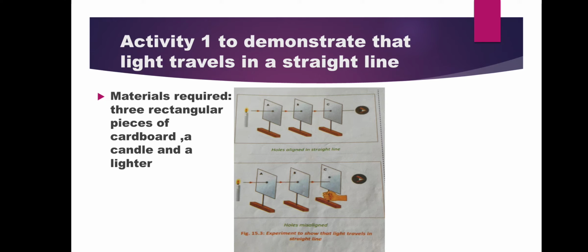But if we disalign one, here you can see the cardboard we have disaligned it, and then we are not able to see the candle light. This activity shows that light always travels in a straight line.